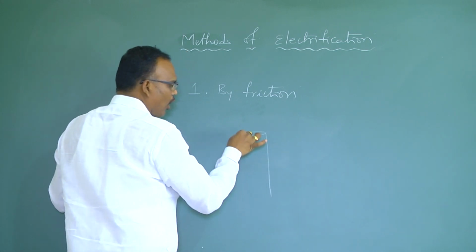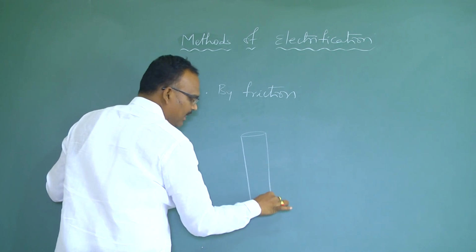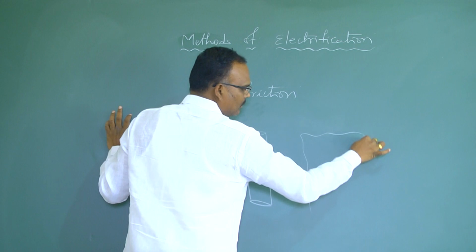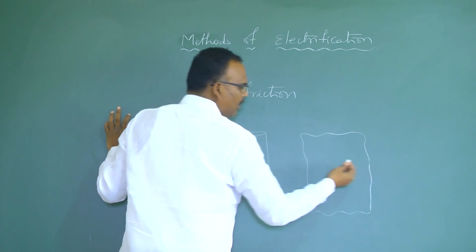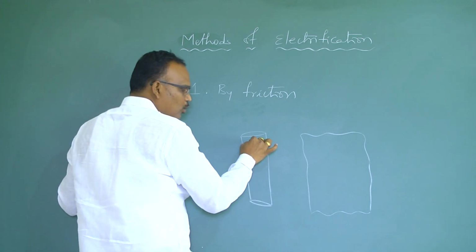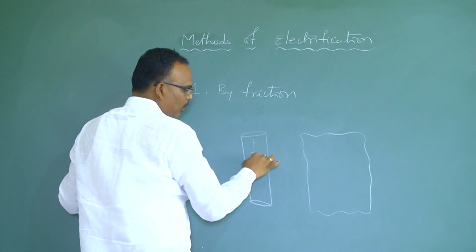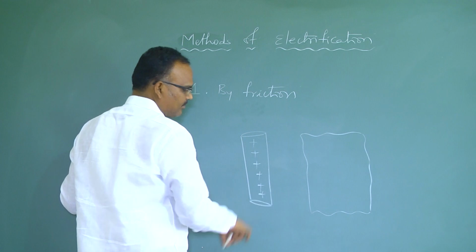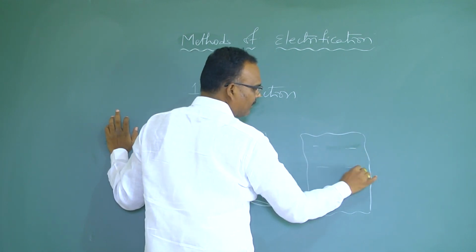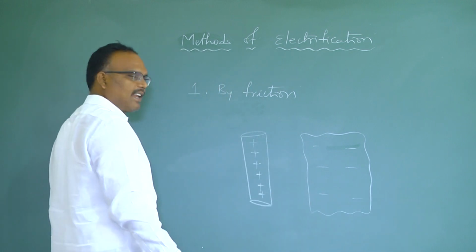If a glass rod is rubbed with a silk cloth, the glass rod loses electrons, so it acquires positive charge. The silk cloth gains electrons, that's why it acquires negative charge.